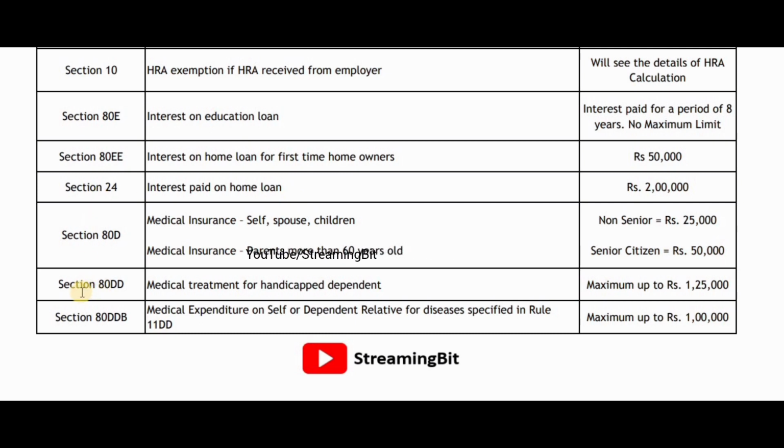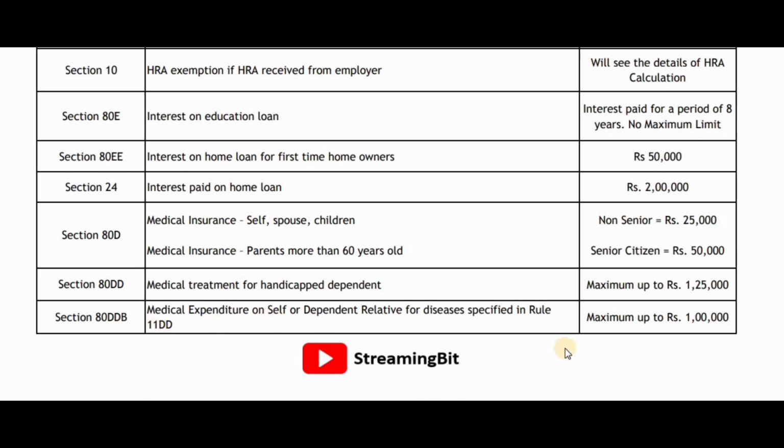And next is section 80DD, that is medical treatment for handicapped dependent. Suppose you have a dependent who is handicapped, then you can claim that treatment amount of rupees maximum 1.25 lakhs. So the next one is section 80DDB, that is medical expenditure on self or dependent relative for diseases specified in rule 11DD.